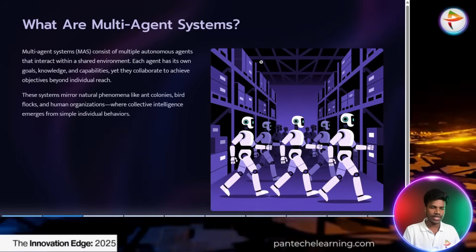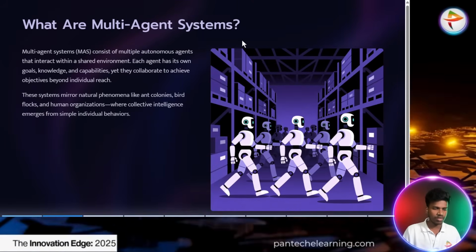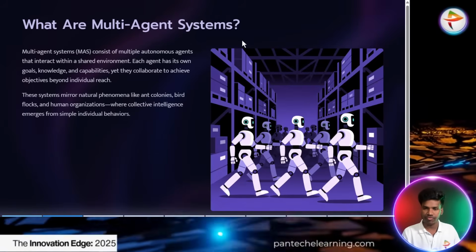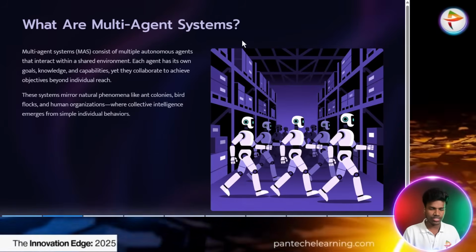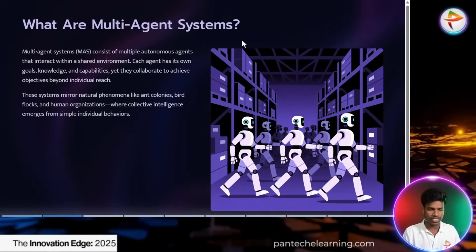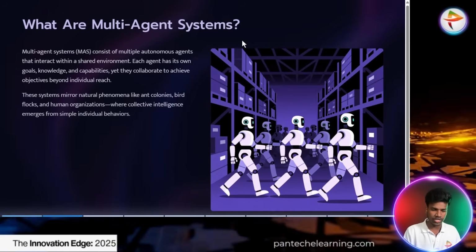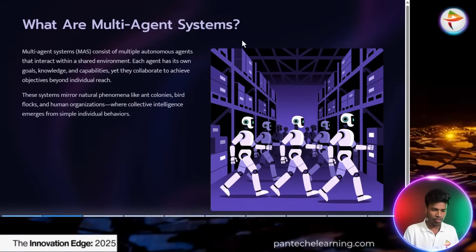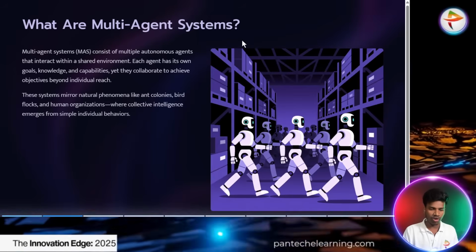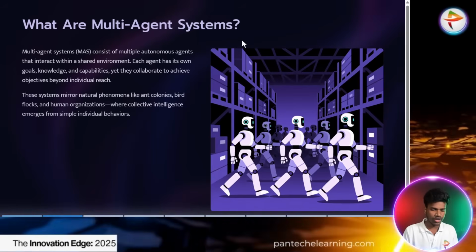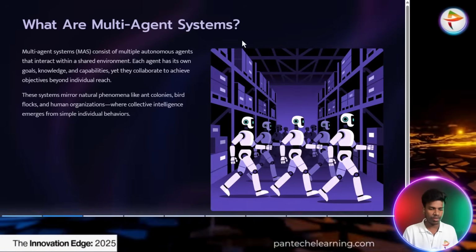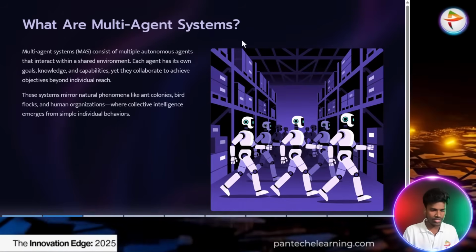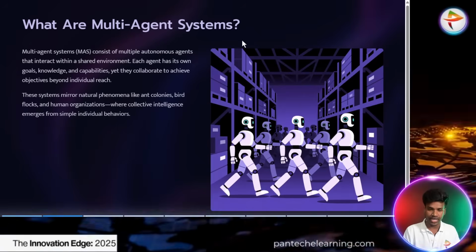So first, what are multi-agent systems? A multi-agent system consists of multiple autonomous agents that interact within a shared environment. Each agent has its own goals, knowledge and capabilities, yet they collaborate to achieve objectives beyond the individual reach. These systems mirror natural phenomena like ant colonies, bird flocks and human organizations, where collective intelligence emerges from simple individual behavior.